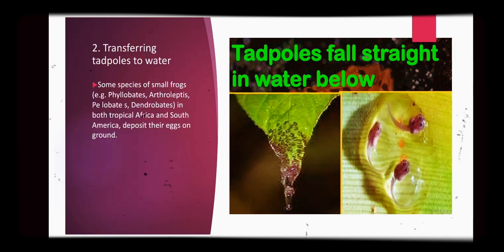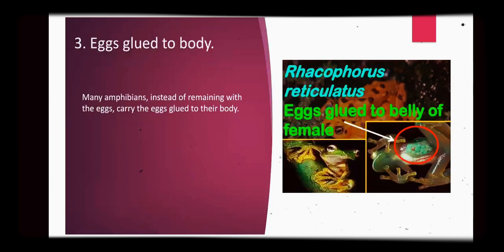Second is transferring tadpoles to water. Some species of small frogs like Phyllobates, etc., in both tropical Africa and South America, deposit their eggs on the ground, and once they hatch they transfer the tadpoles to water. Third is eggs glued to body.